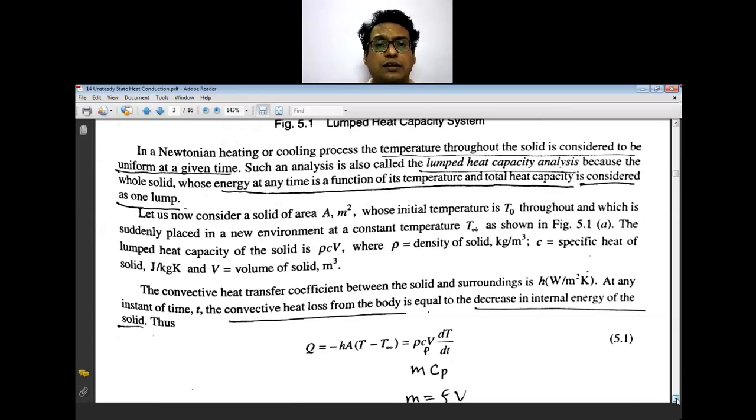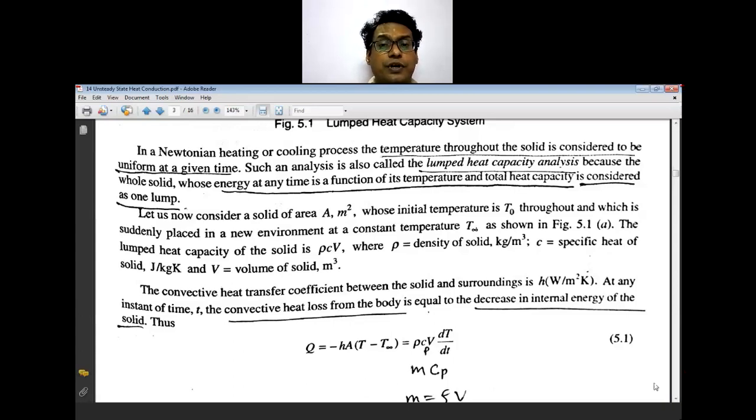In this process, the temperature throughout the solid is considered to be uniform at a given time, and such an analysis is called the lumped heat capacity analysis, because the energy of the whole solid at any time is a function of temperature and total heat capacity.